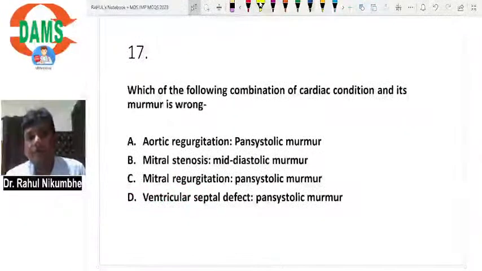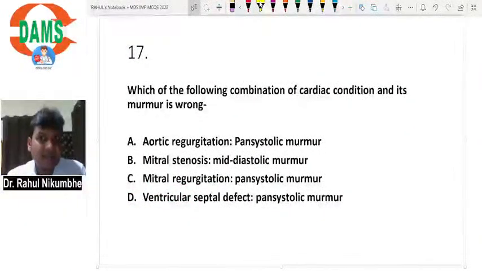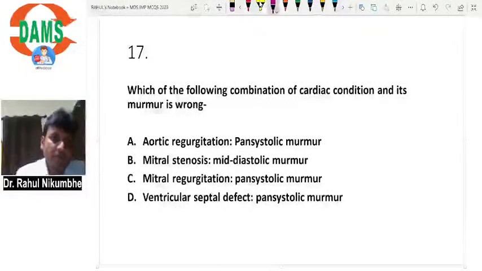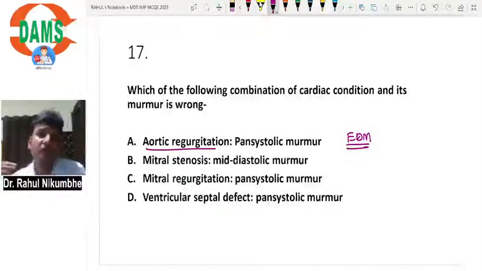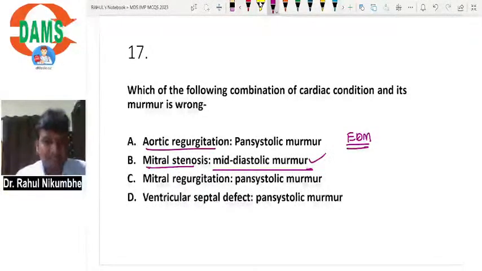Then, which of the following combinations of cardiac condition and its murmur is wrong? Aortic regurgitation will give you an early diastolic murmur because of reversal of blood flow from the aorta to the left ventricle during early diastole. Mitral stenosis, mid-diastolic murmur, yes, it is correct. Mitral regurgitation, pansystolic murmur, it is also correct.